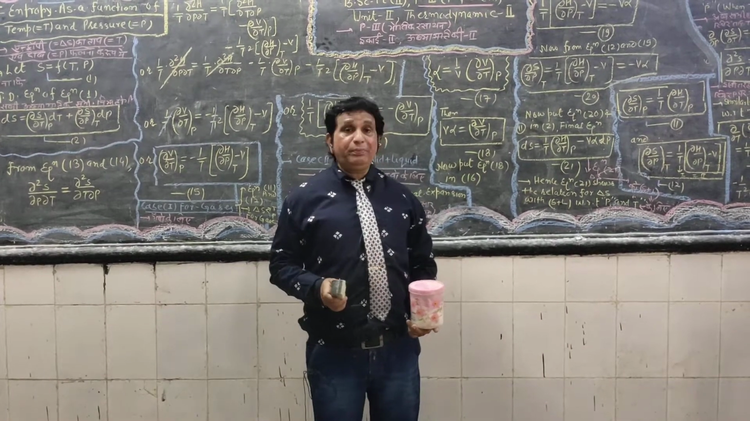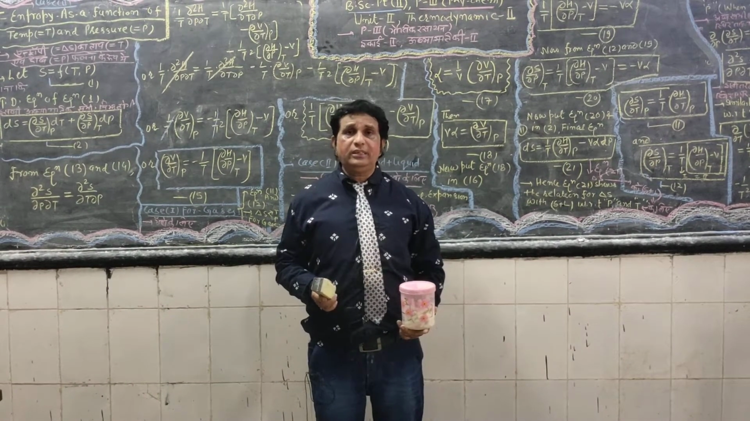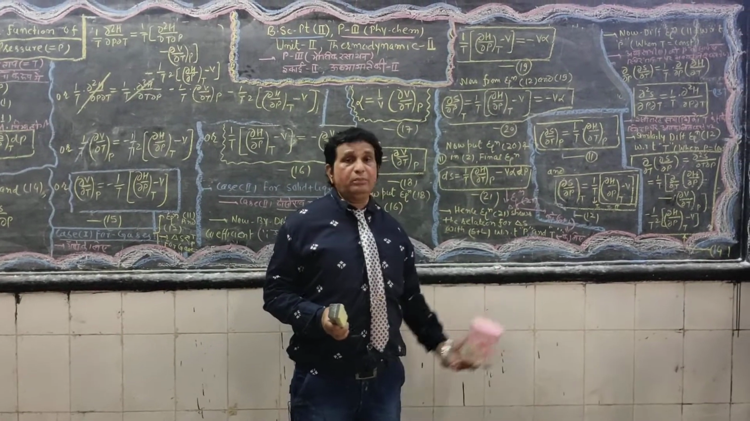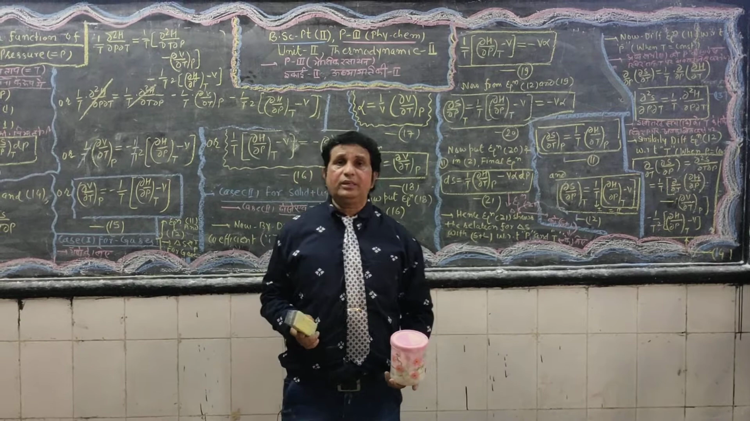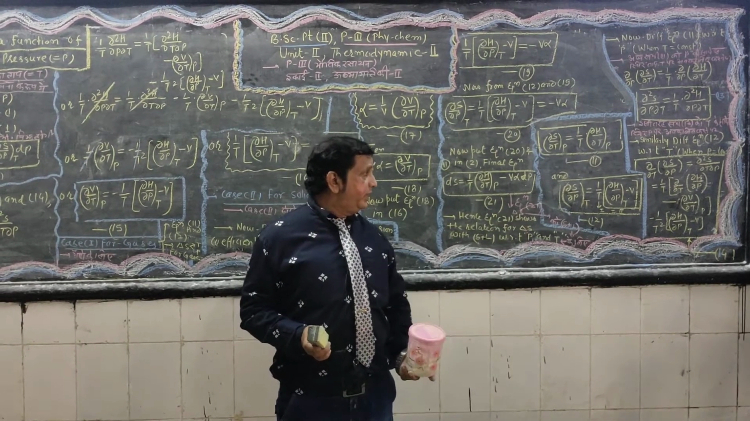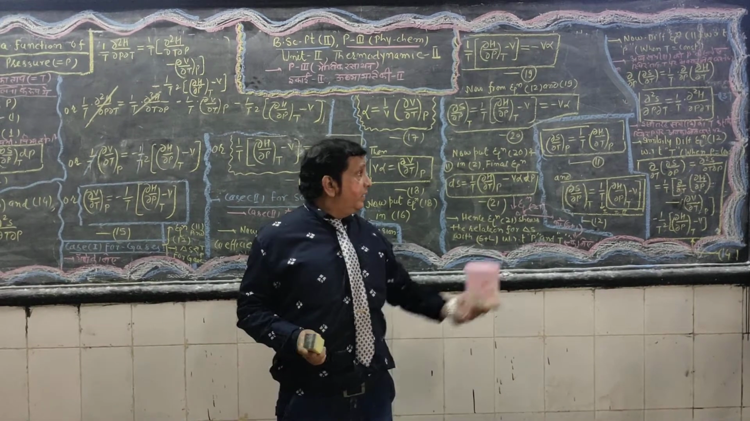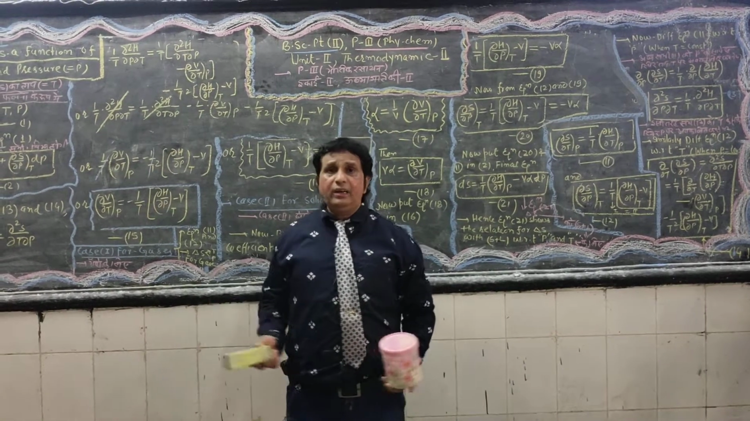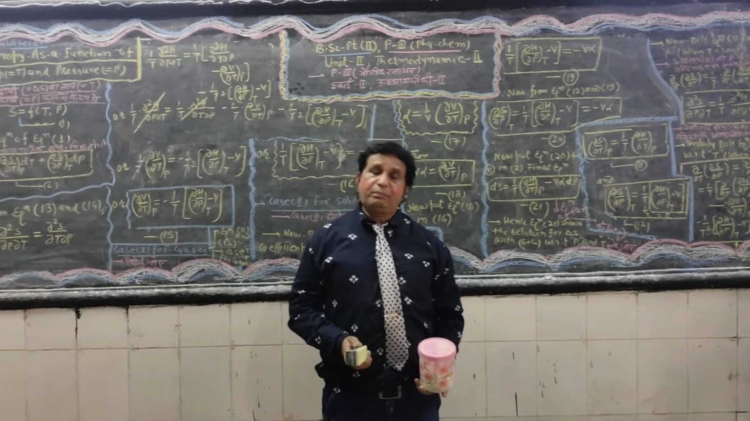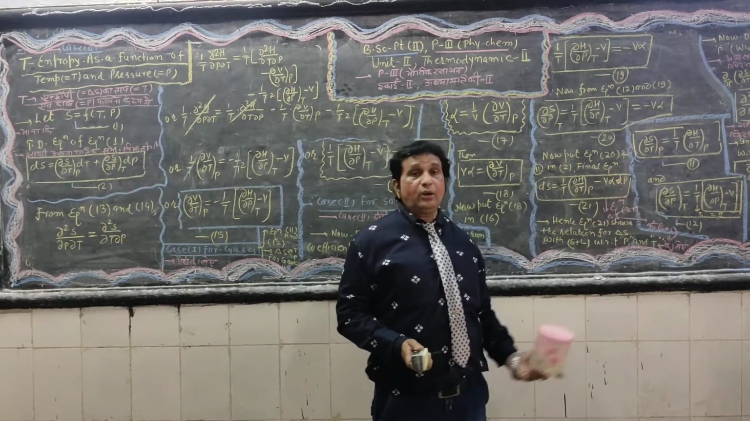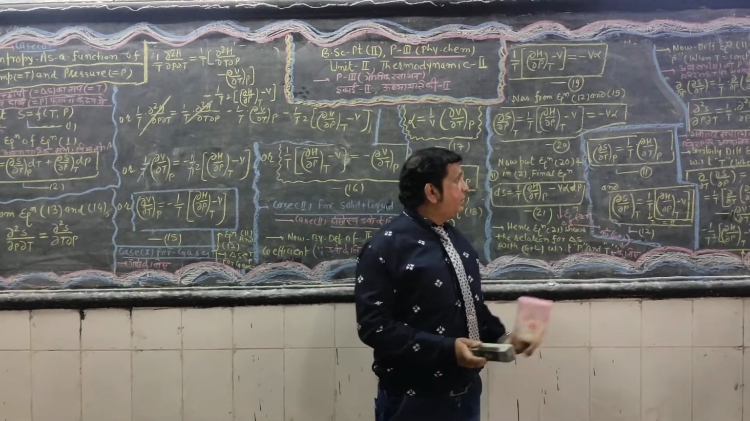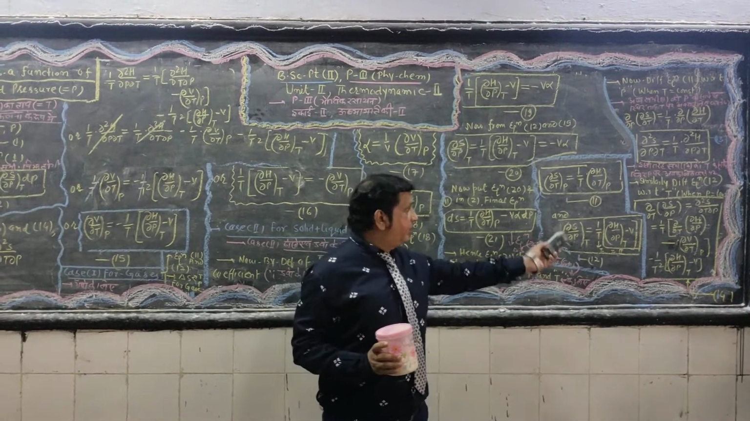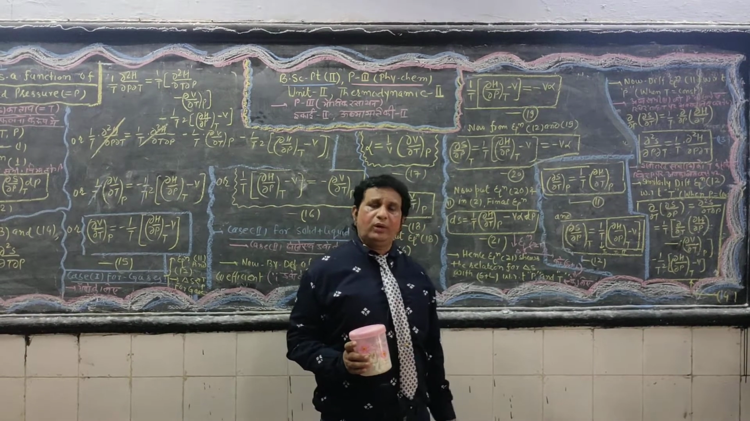Dear students, may I draw your attention to equation number 11 and equation number 12 in our previous lecture. Till equation number 11 and 12 we have derived. Equation number 11, as per the title, entropy as a function of temperature and pressure, shows the variation of entropy with respect to temperature. Similarly, equation number 12 shows the variation of entropy with respect to pressure only.